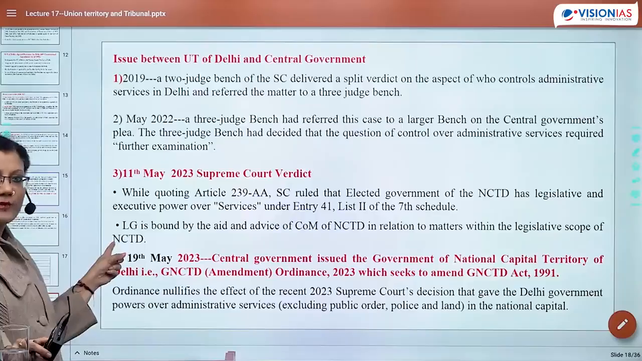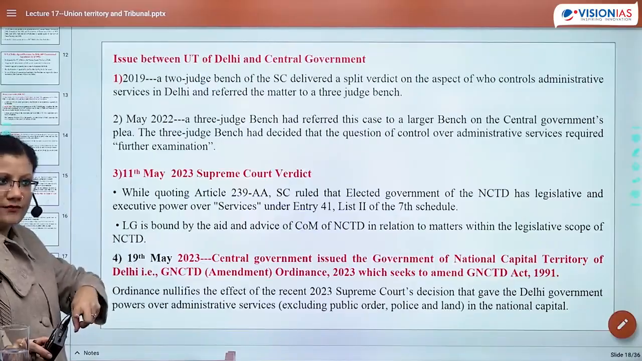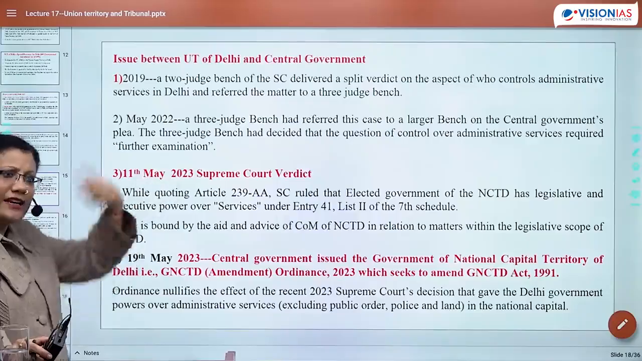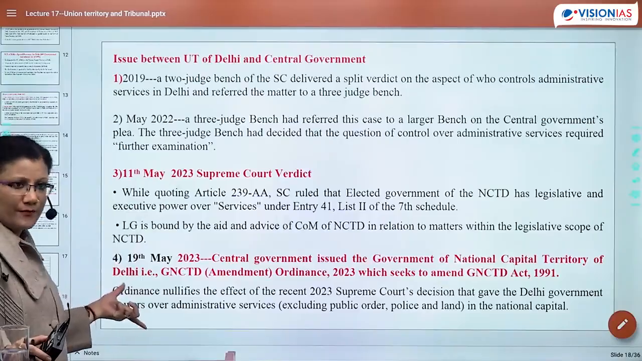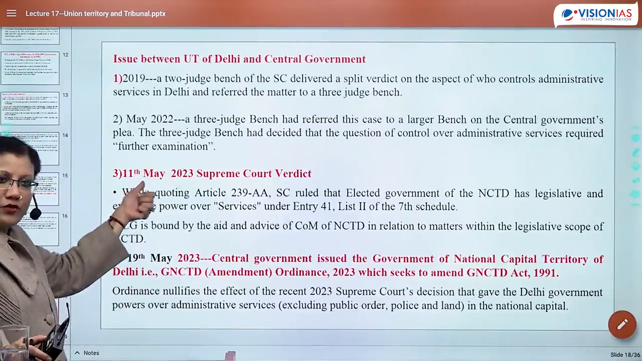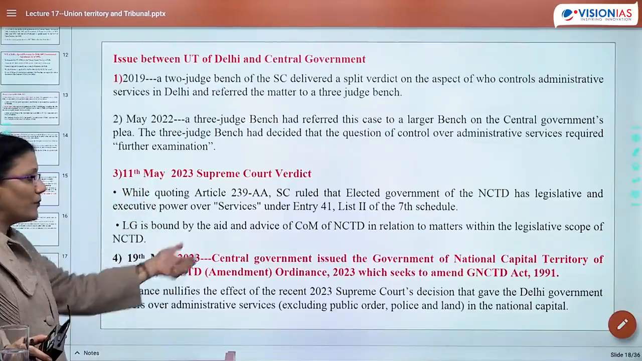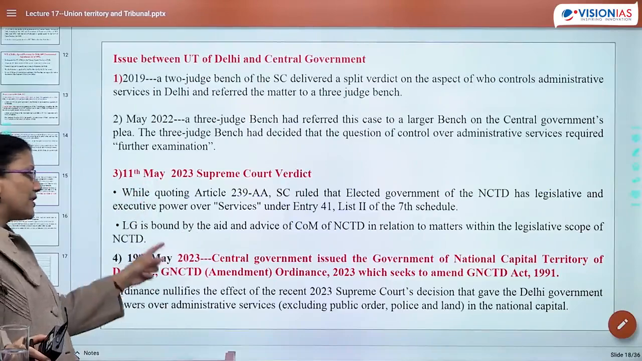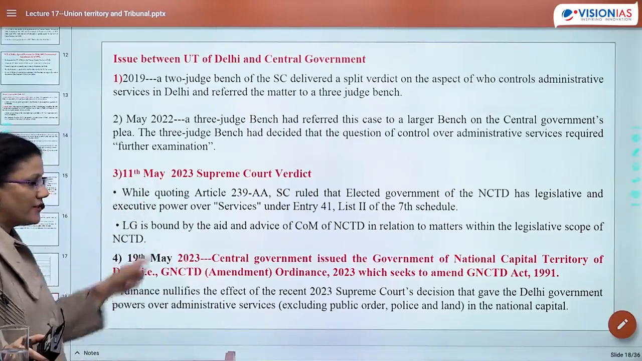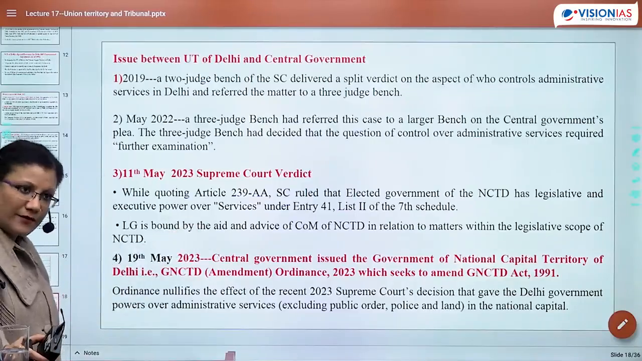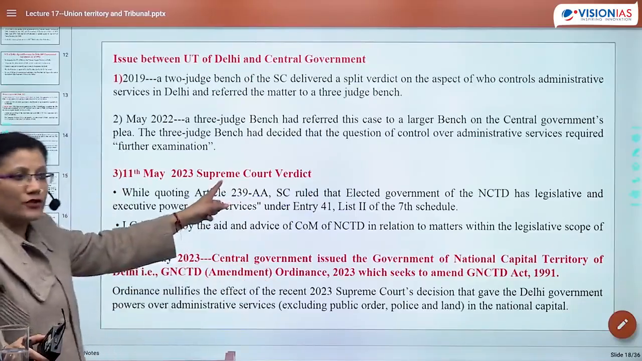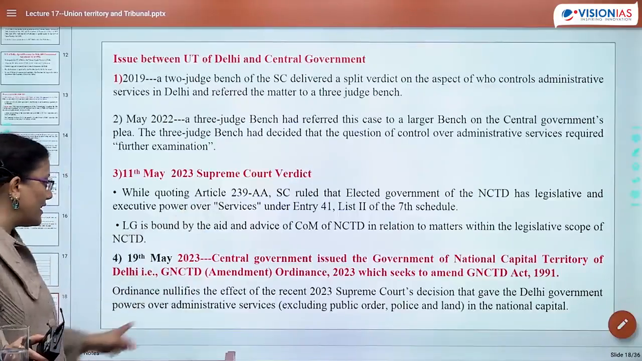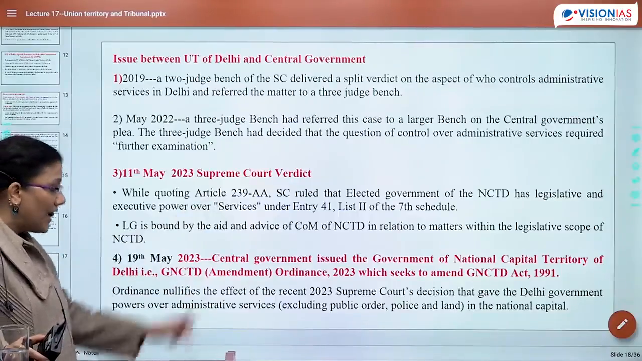When a question comes up, to what extent there is judicial independence or neutrality, this is one idea which showcases, yes, there is judicial independence. When judiciary actually has gone against its earlier verdict, which went in favor of central government, and it again came back to the verdict and went in favor of Delhi government. So now government of the day is very quick. 11th मई को सुप्रीम कोर्ट का वर्डिक्ट आता है, 19th मई को एक ऑर्डिनेंस आ जाता है. Central government now issues an ordinance which seeks to amend the Act of 1991.